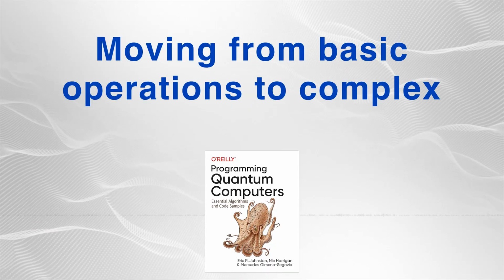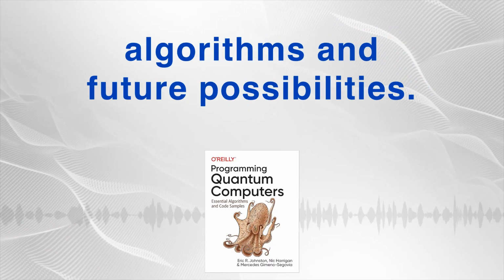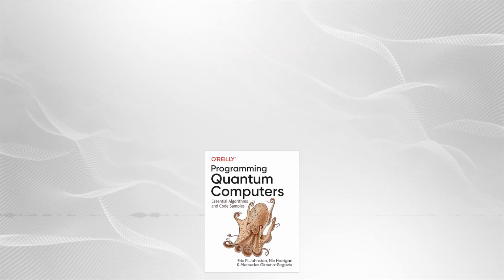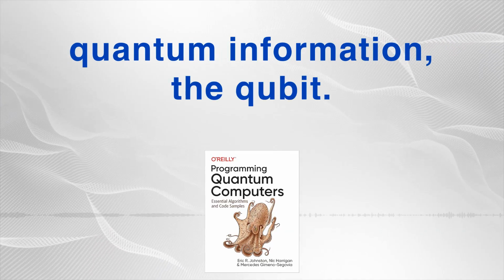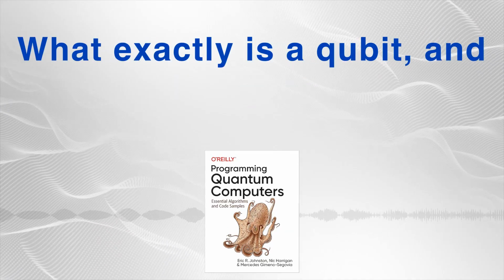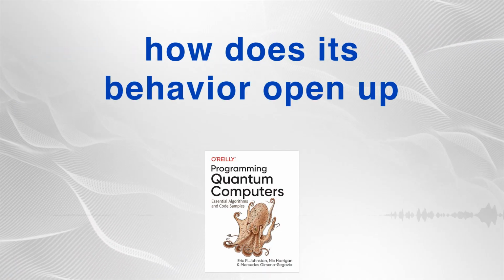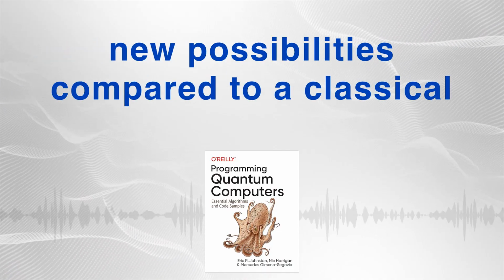Exactly. Moving from basic operations to complex algorithms and future possibilities. With that overview, let's shift our focus to the very heart of quantum information, the qubit. What exactly is a qubit? And how does its behavior open up new possibilities compared to a classical bit?